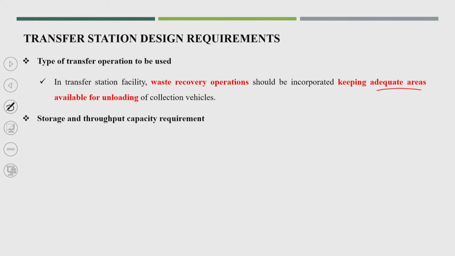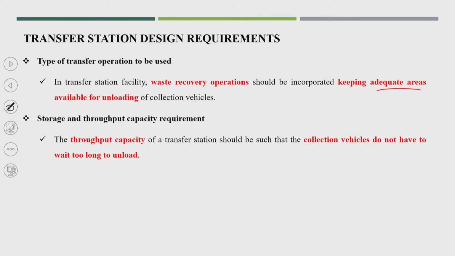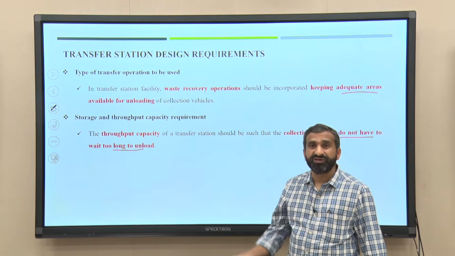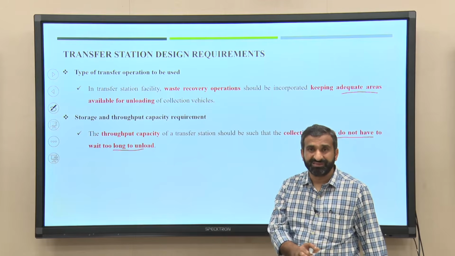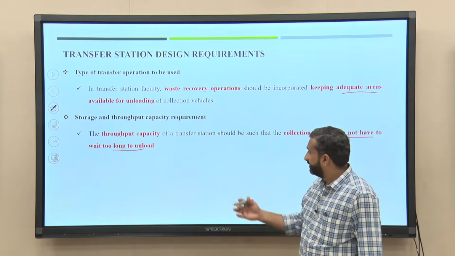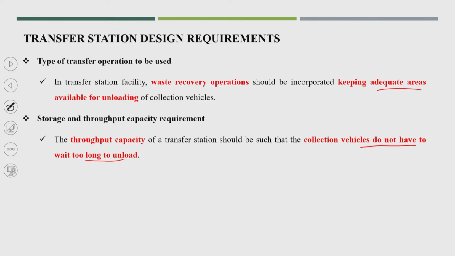Now, second is the storage and throughput capacity requirement. This is a very important one. Throughput capacity of the transfer station should be such that the collection vehicles do not have to wait too long to unload. A number of vehicles will reach the transfer station from residential or commercial areas. So, the waiting time for vehicles to unload waste into the transfer station should not be very high. Proper capacity of the transfer station has to be provided.